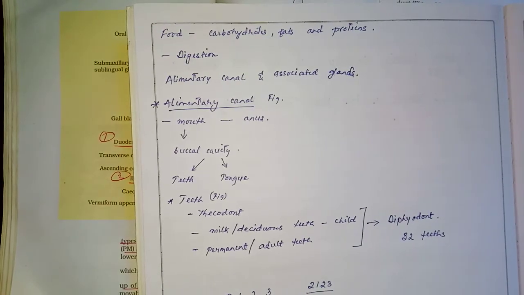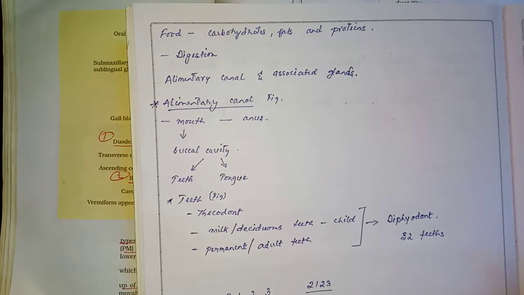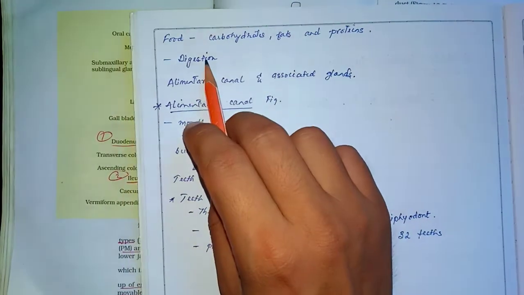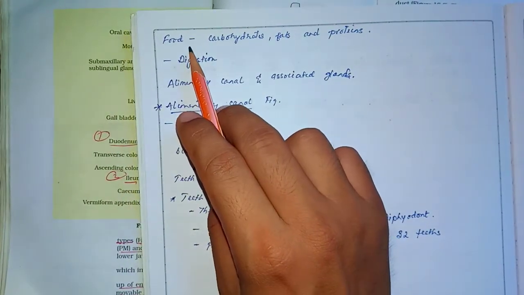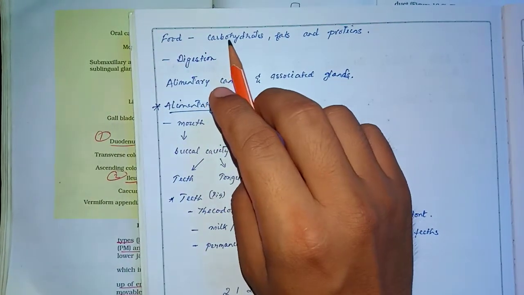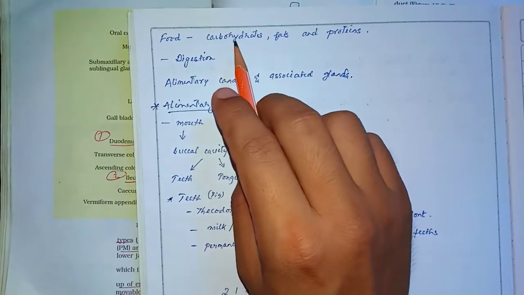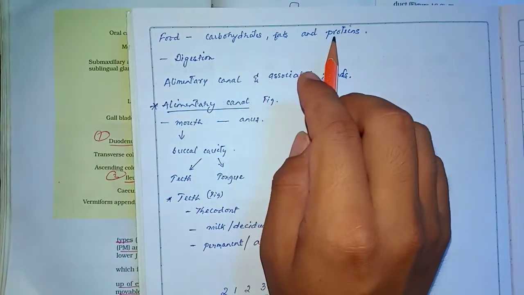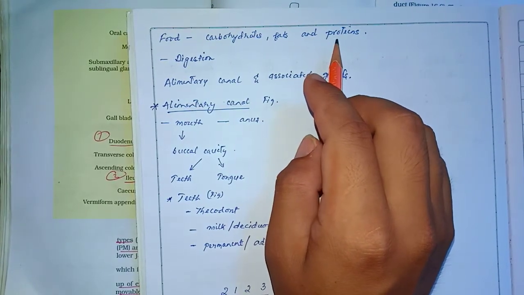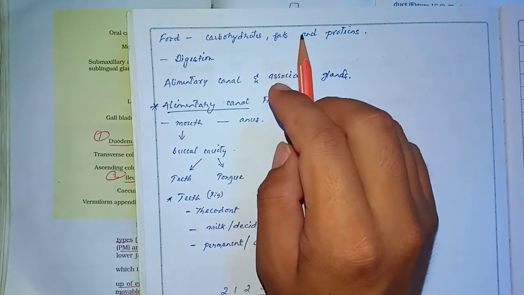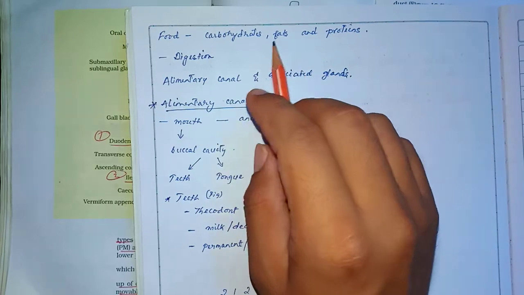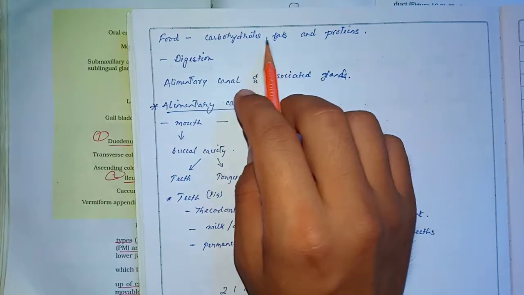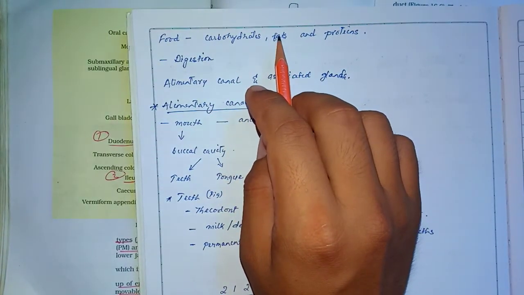Hello, we shall be discussing digestion and absorption. Food is the basic requirement of all living organisms, and the major components of foods include carbohydrates, fats and proteins. These components of foods are in complex form and cannot be directly utilized by the body. Hence, these complex components of food have to be converted into simpler form.